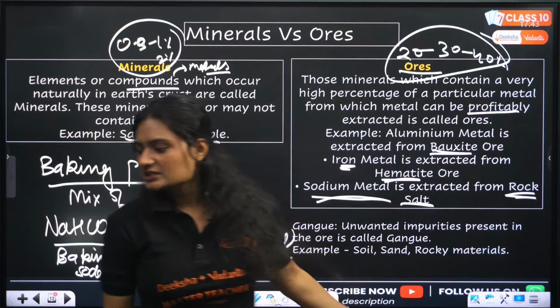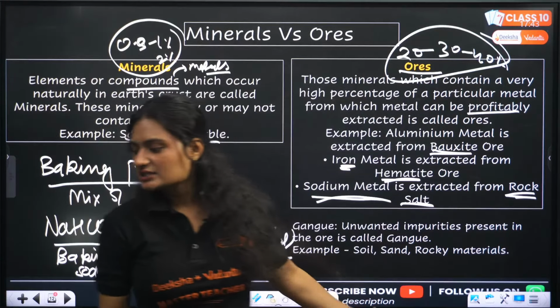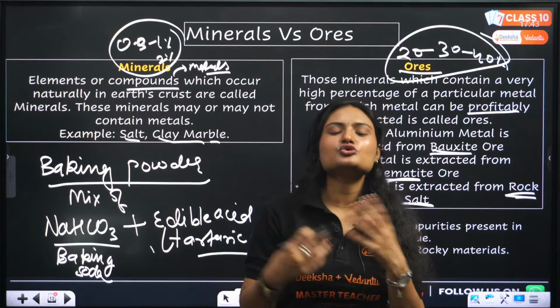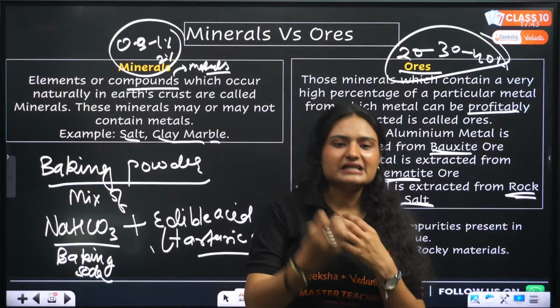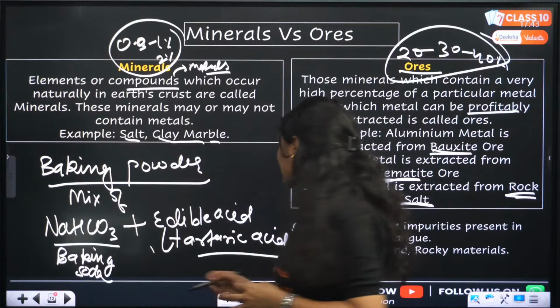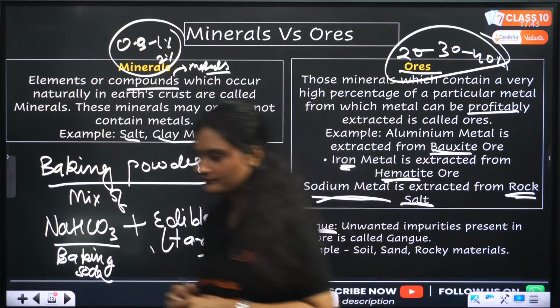Now what is gangue? Gangue is the unwanted impurities. Alongside ore, there will be some impurities that you do not want, right? Obviously, there will be dust, rocky particles, sand, all these things. These are called gangue.